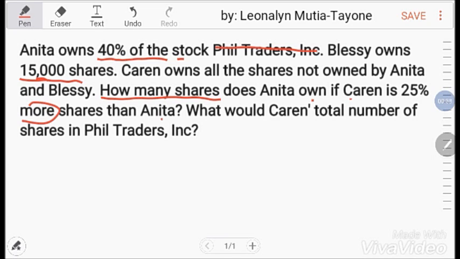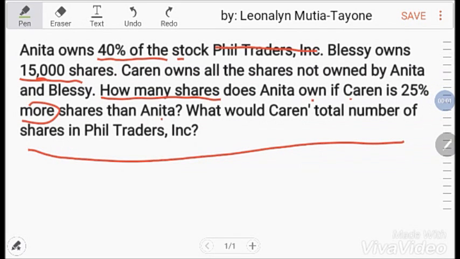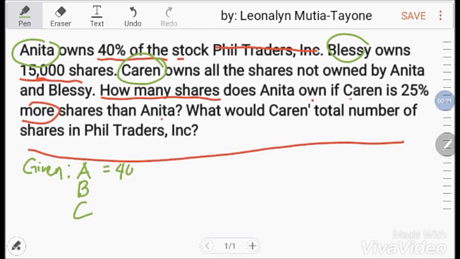But the number one question here is how to make an equation from this problem. The first step we will do is identify the given. Kung ano ang mga given ito. Ang mga person na naandito ay si Anita, Blessy, at saka si Karen. So let A be for Anita, B for Blessy, and C for Karen. Anita owns 40% sa stocks. So maglagay din tayo ng let N be the stocks, yung total mismo ng stocks. 40% ng total, that is 40% N.